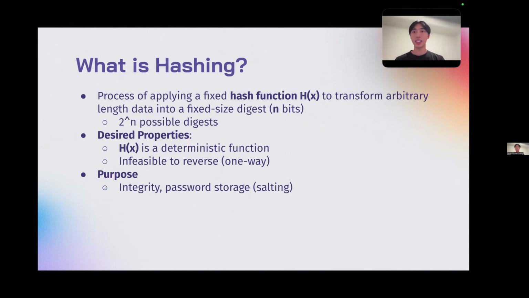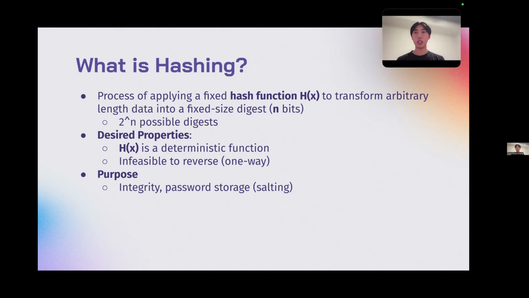So I'll start by talking about hashing. Hashing is the process of applying a fixed hash function, h of x, to transform arbitrary length data into a fixed size digest, which is for some fixed input n bits. So because each bit has two possibilities of 0 and 1, there are a total number of 2 to the n possible digests.